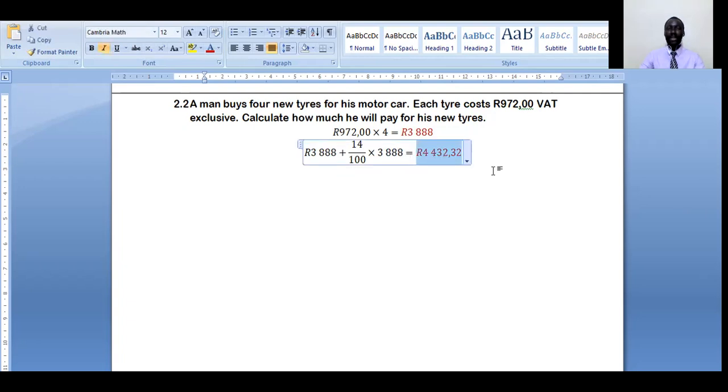And that's how we calculate VAT, the value added tax, which is the tax imposed on every item each time a value is added onto it. Each time a value is added onto an item, there is a tax which is levied on that item. That tax is called the value added tax.